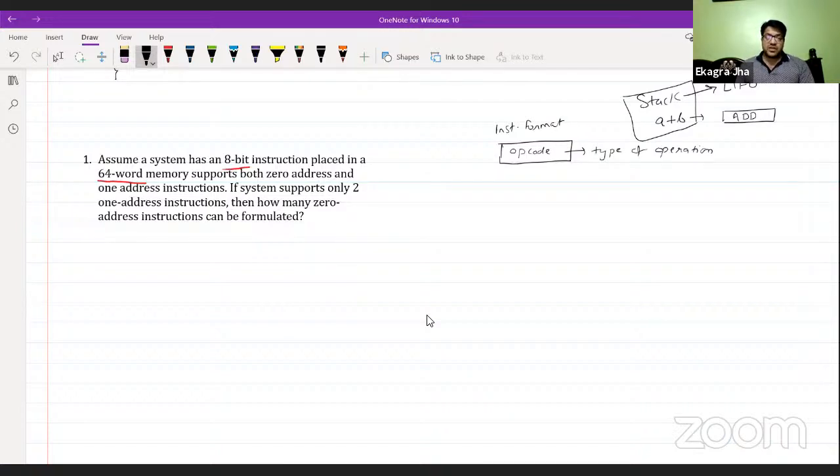Okay, it works on the principle of LIFO, last in, first out. So whenever an instruction is going to execute, the operands are fetched from the top of the stack. Whatever elements or variables are at the top of the stack get fetched by the CPU.